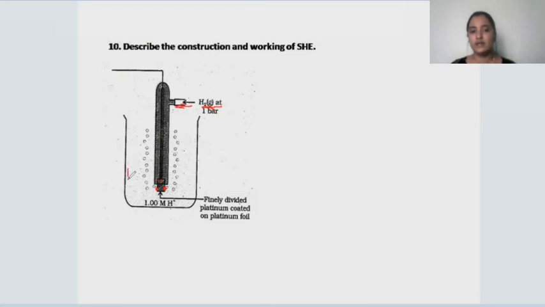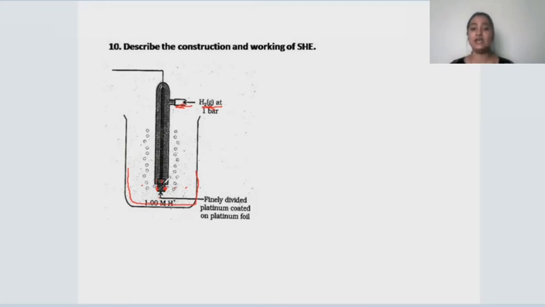We have immersed it in a beaker, children, and this beaker is containing 1 molar hydrochloric acid solution. We are going to immerse the entire setup, the outer jacket along with the inner tube and the platinum wire, in a beaker containing 1 molar hydrochloric acid solution.